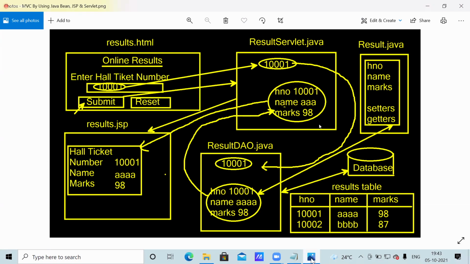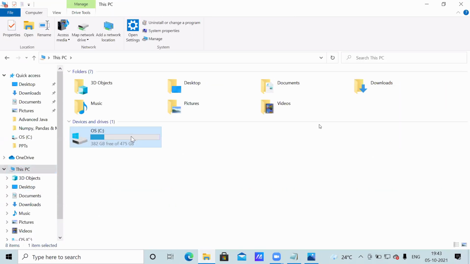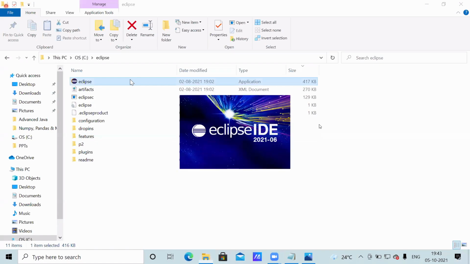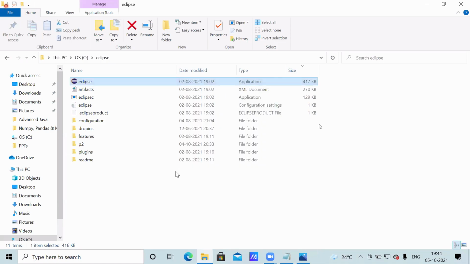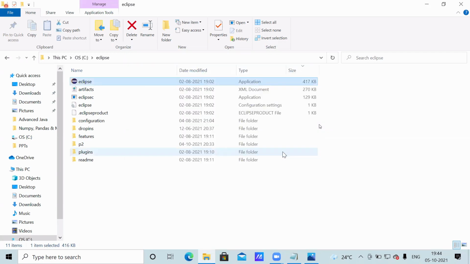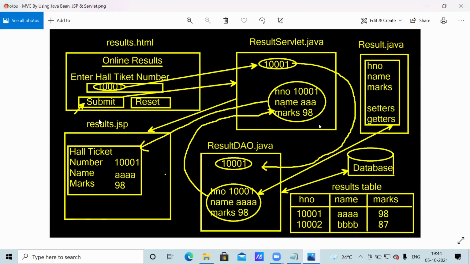Now you observe the program. I'll open Eclipse. Launch. So yesterday we wrote one HTML program, we wrote a Servlet.